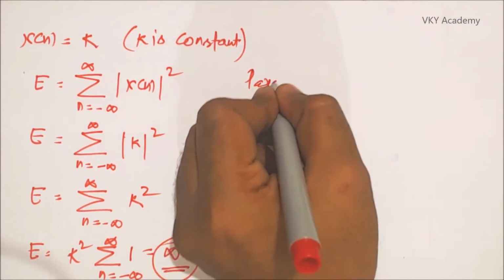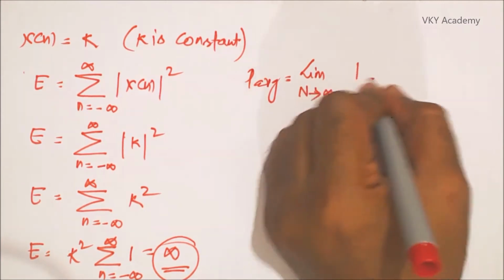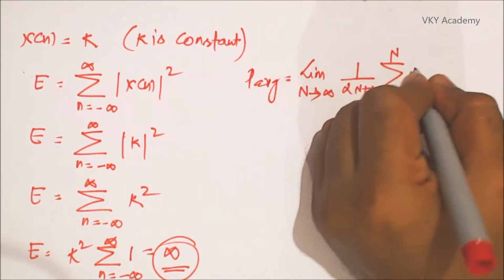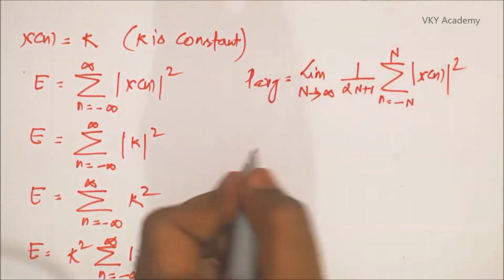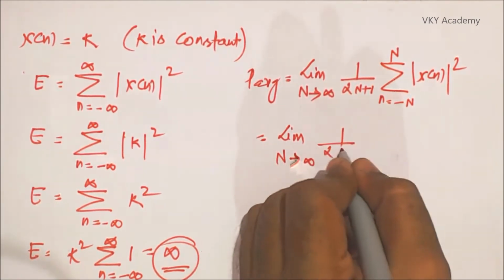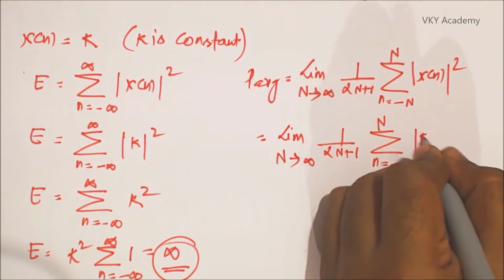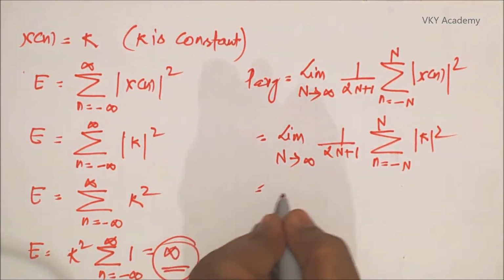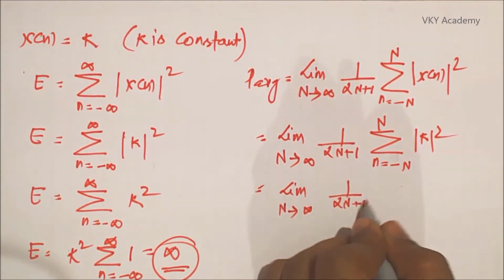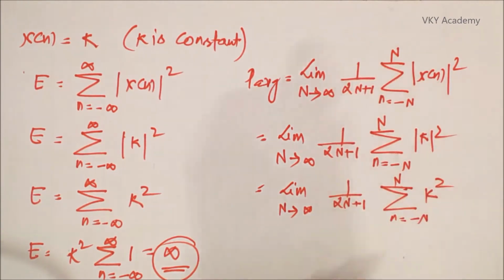So P average is equal to limit capital N tends to infinite 1 upon 2n plus 1 summation n equal to minus n to n mod of x of n square, which is limit capital N tends to infinite 1 upon 2n plus 1 summation n equal to minus n to n, the function is k square, that is limit capital N tends to infinite 1 upon 2n plus 1 summation n equal to minus n to n k square.